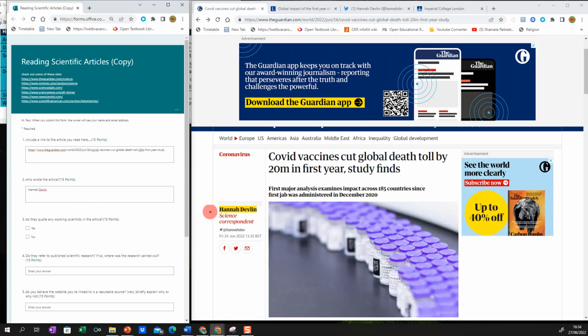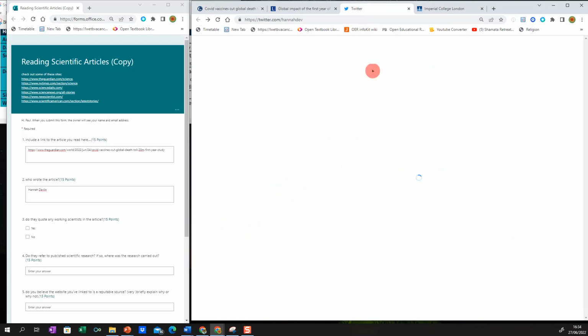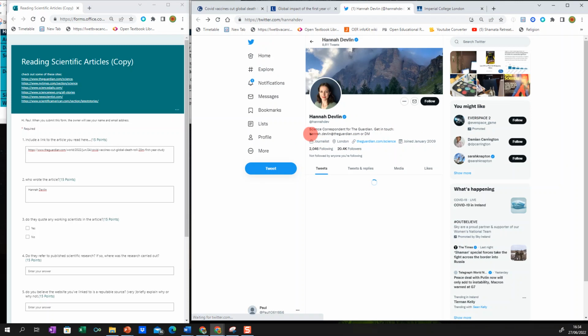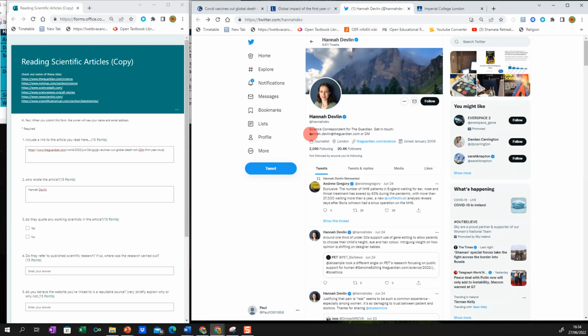Then we can actually look at Hannah and see who she is. When you click, here you have Facebook, Twitter, and you can even email Hannah as well. If we click on Hannah, this is her Twitter account. It shows us that Hannah is a science correspondent for The Guardian. So Hannah is a science correspondent working for a legitimate media company known as The Guardian. That's who she is.